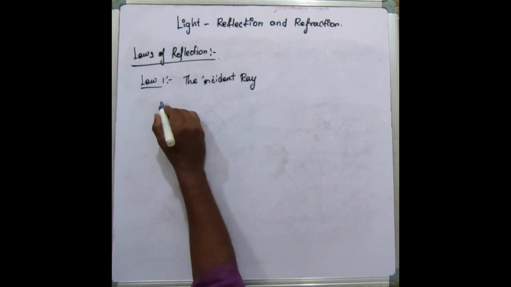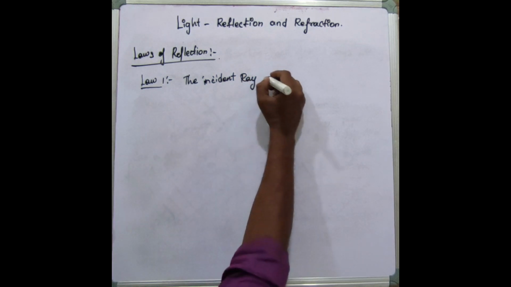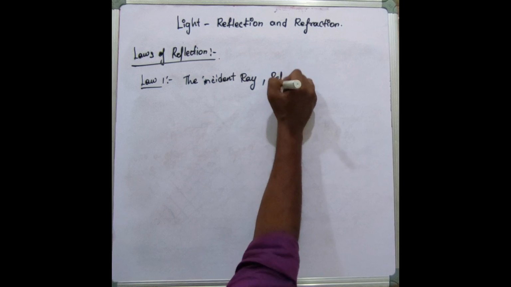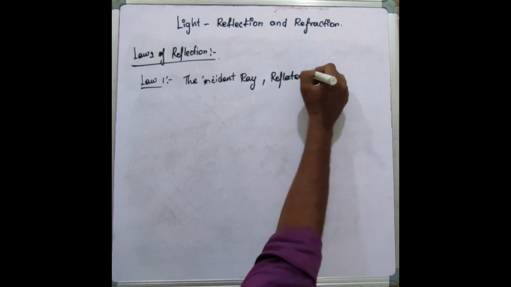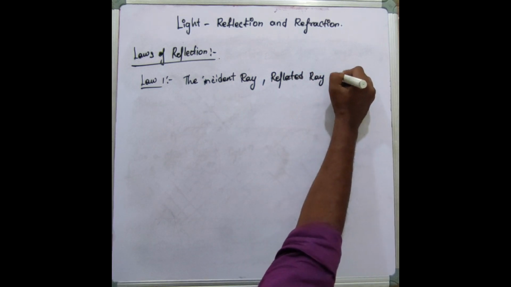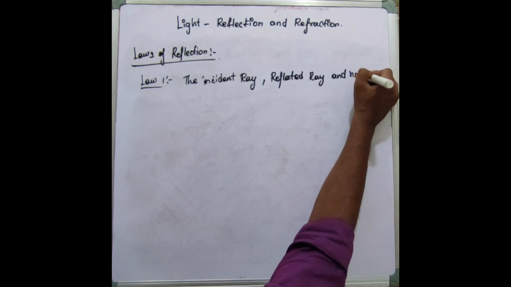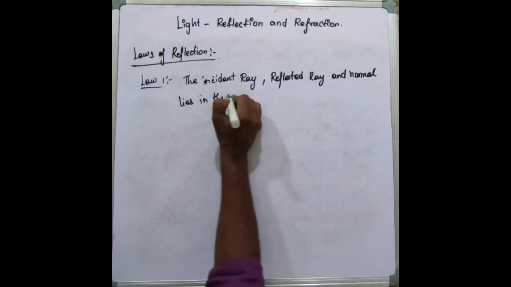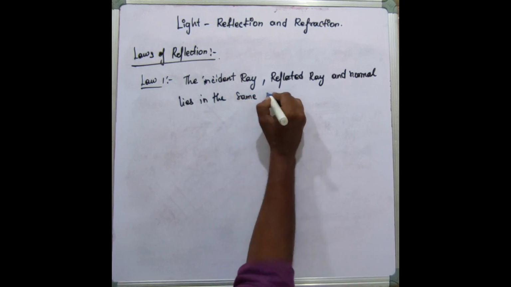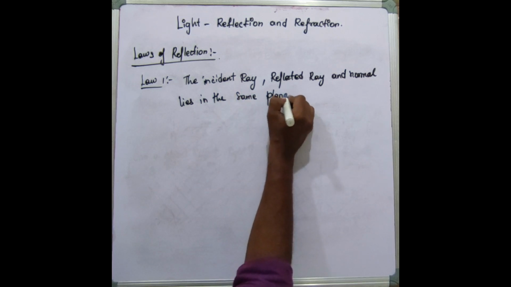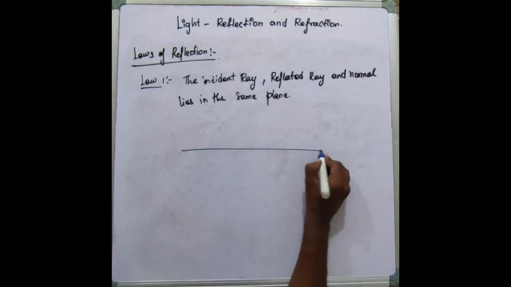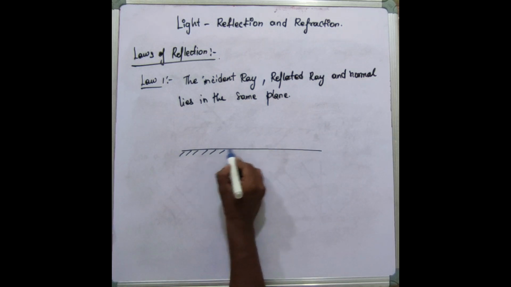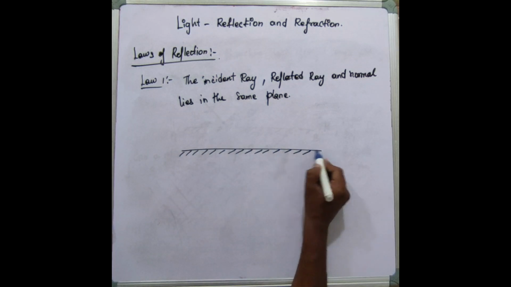The incident ray, reflected ray and normal lie in the same plane. For example, ஒரு மிரர் எடுத்துக்கலாம். This is a mirror, right?